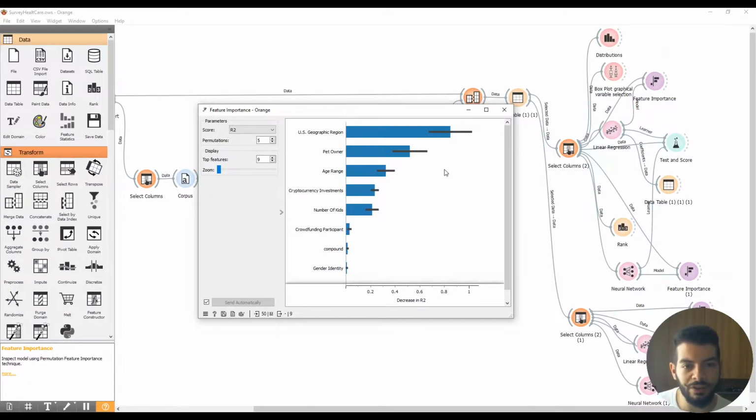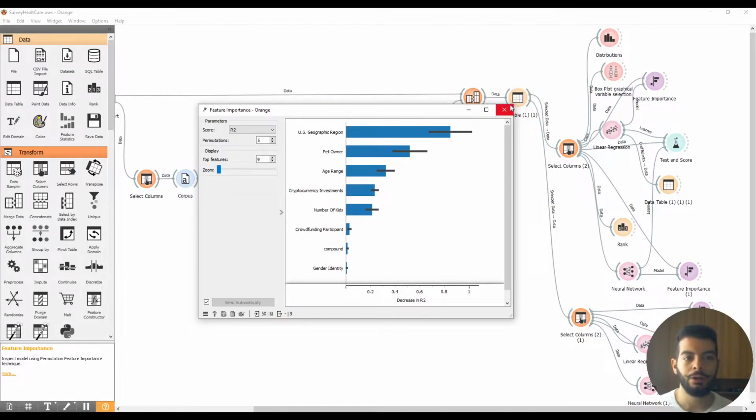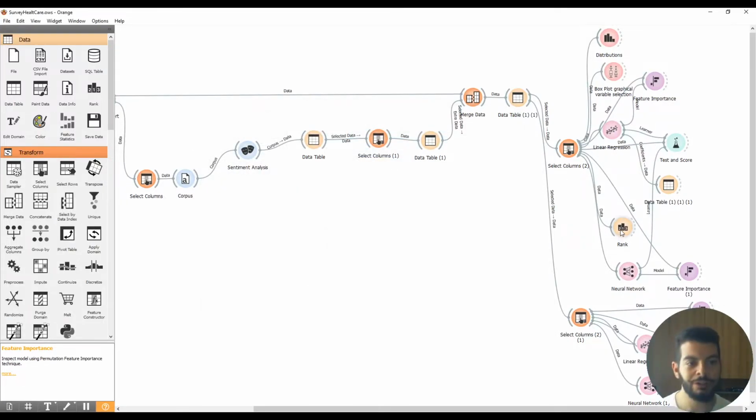unless we deal with very specific datasets, but this is another topic. As you can see from this graph, we could discard the last four variables, especially because working industry has zero variance, so it doesn't even make sense to put it as an explanatory variable. But on Orange, we can use a way to decide which variables to put inside the model before doing the model, and it is not based on significance, for example, on correlations, but on rankings.